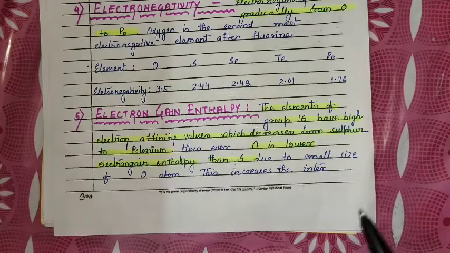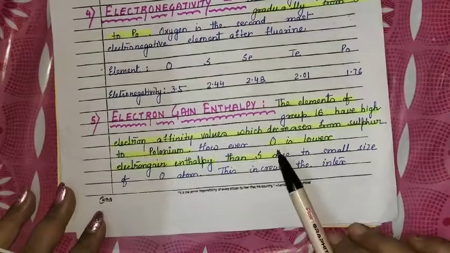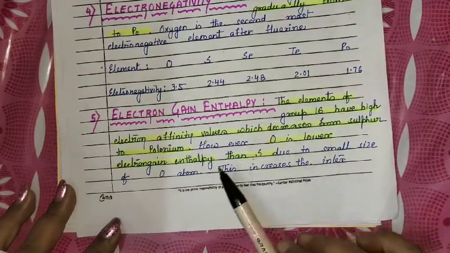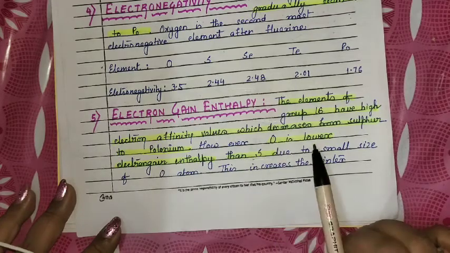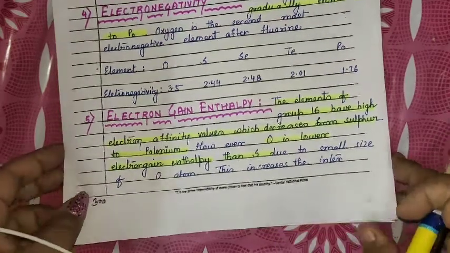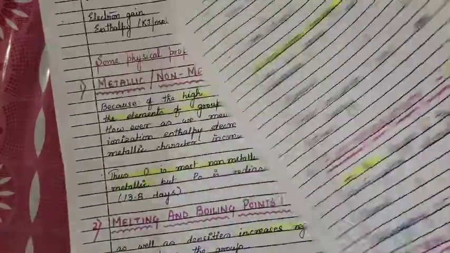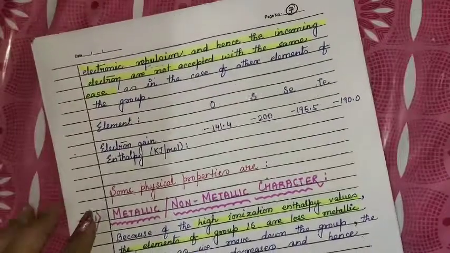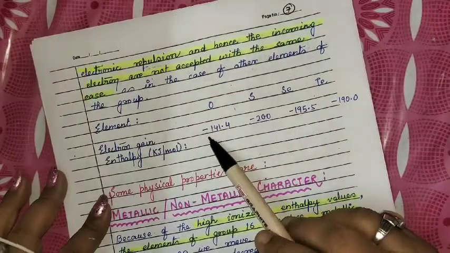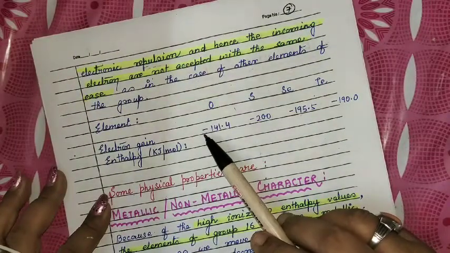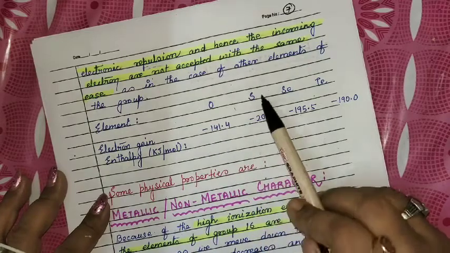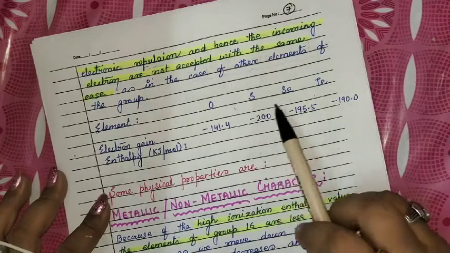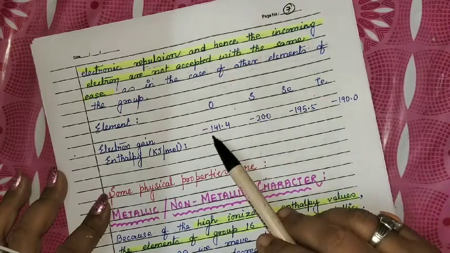We have learnt it in class 11th as well. The electron gain enthalpy of oxygen is less negative with respect to sulfur. We can see the data of electron gain enthalpy. The value of electron gain enthalpy for oxygen is minus 141.4, while that of sulfur is minus 200. So sulfur has a more negative value of electron gain enthalpy with respect to oxygen.